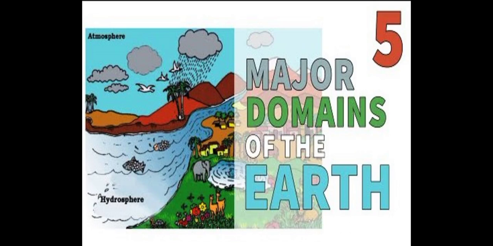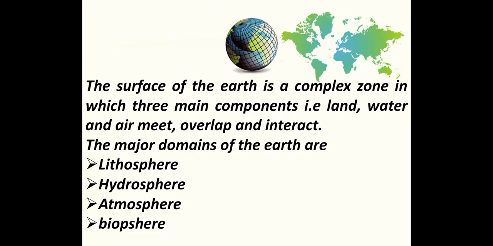Hello students. So today we shall study a major chapter of geography. The surface of the earth is a complex zone in which three main components, that is land, water and air, meet, overlap and interact.